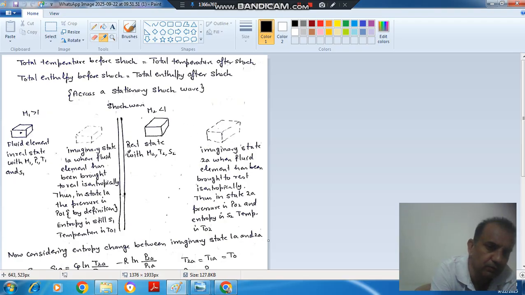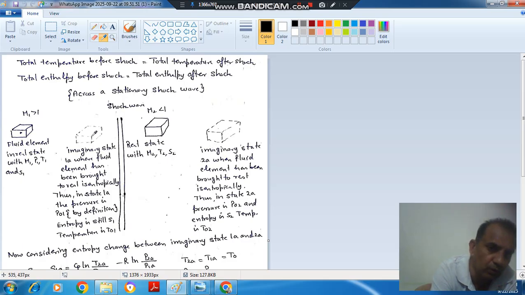Okay, and we have derived that the stagnation temperature before shock and the stagnation temperature after shock is the same. So now if we consider this state and this state, its entropy is equal to this and its entropy is equal to this.